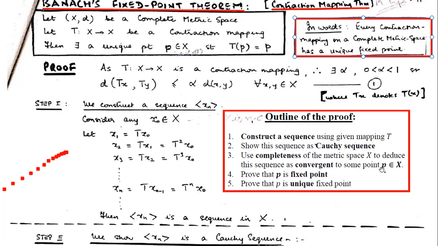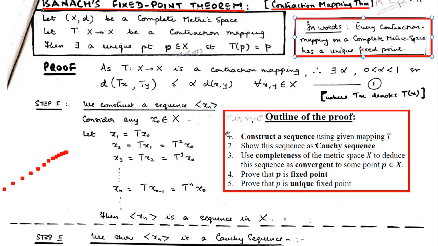Because P is the limit of the sequence created using T, which we will learn in step number 1. So once we get this P, we'll show that it is a fixed point. The next step is to show that P is a unique fixed point, that there is no other fixed point different from P. So that is the outline of the proof.